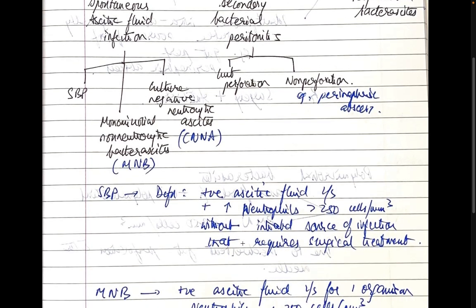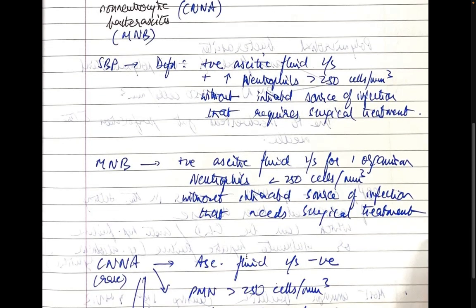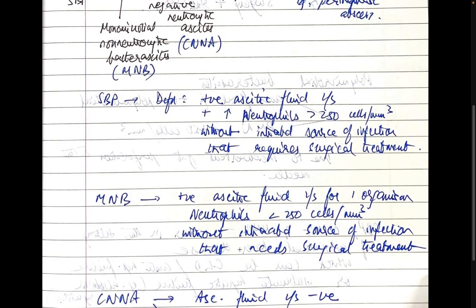SBP, by definition, the patient should have a positive ascitic fluid culture, usually with a monomicrobial organism. The neutrophils should be more than 250 cells per mm cube, without an intra-abdominal source of infection that requires surgical treatment. MNB is a positive ascitic fluid culture for one organism, because it is monomicrobial non-neutrocytic bacterascites.